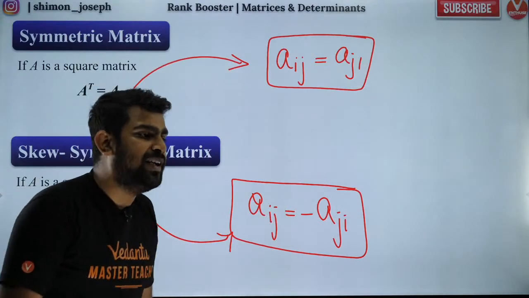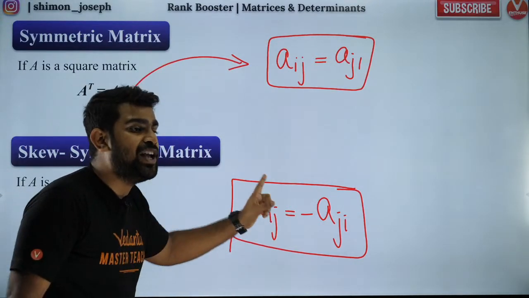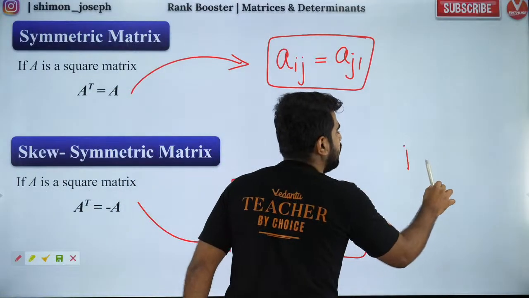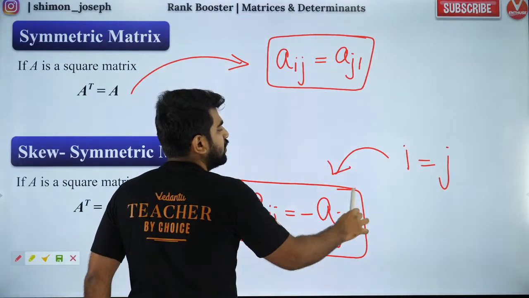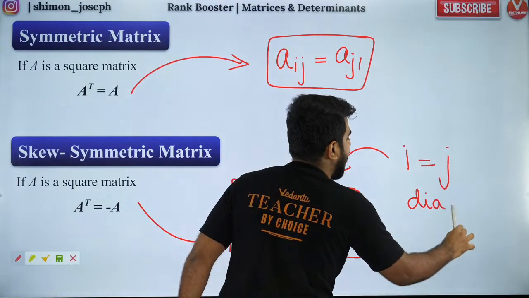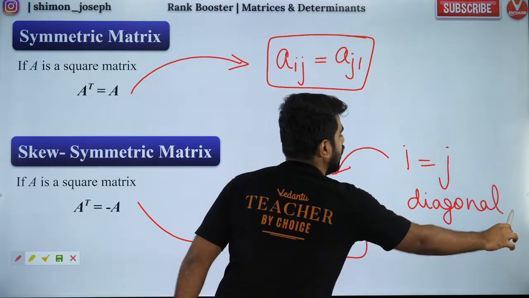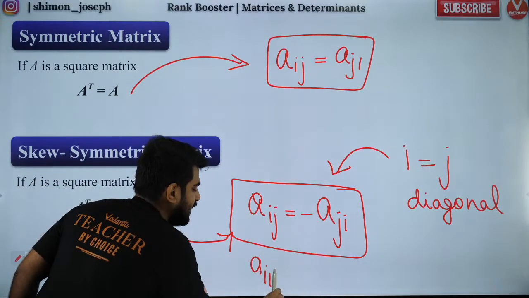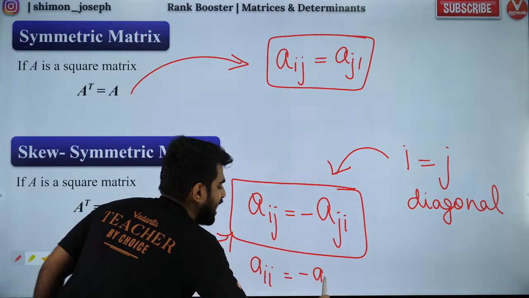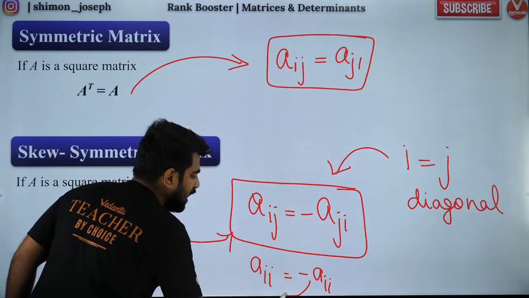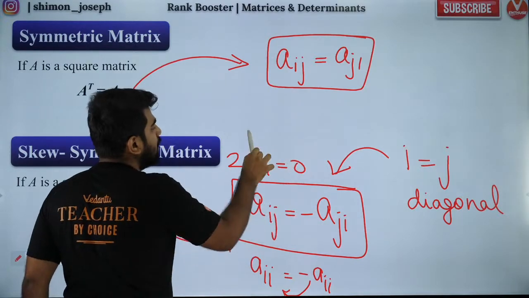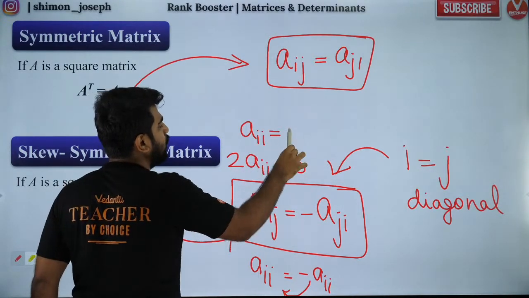Ayush, I am coming to that. Diagonal elements means your i and j will be equal. So i and j equal means they are diagonal elements. If I put that over here, I will get Aii is equal to minus of Aii. Now bring this to the left hand side, I will get 2Aii is equal to 0, so Aii is equal to 0.